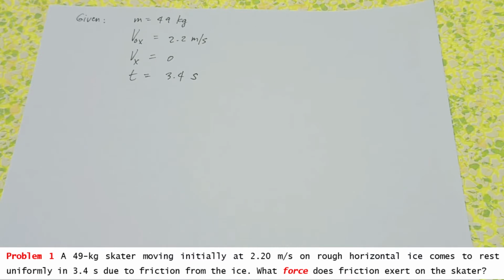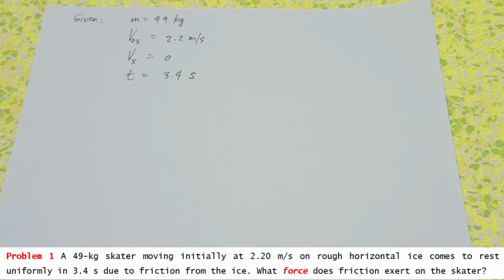May given tayong mass na 49 kilograms, may initial velocity na 2.2 meters per second, tapos comes to rest, ibig sabihin yung final velocity natin ay 0. Tapos yung time na yon 3.4 seconds. Una niyan, hanapin natin yung acceleration nito using kinematics equation.